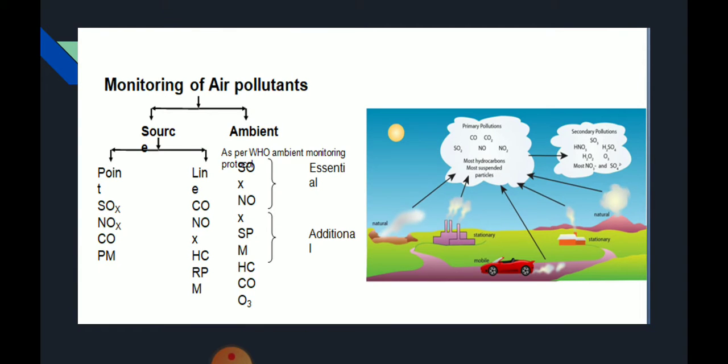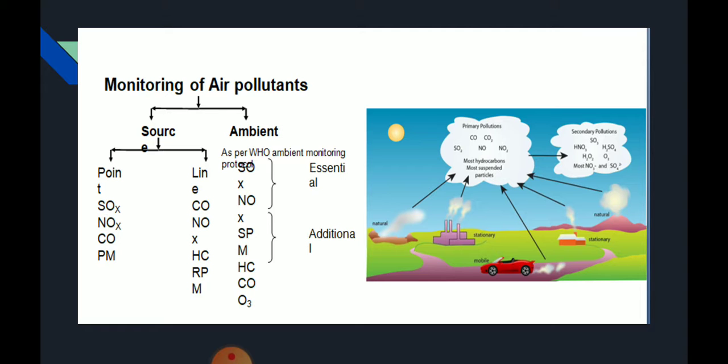Next, coming to monitoring of air pollutants, it is of two types: one is source and the other one is ambient. Source type covers different types such as point source and line source. Under point source, the gases are sulfur dioxide, nitrogen dioxide, carbon monoxide, and particulate matter. Under the line source, the gases are carbon monoxide, nitrogen oxide, hydrocarbons, and respirable particulate matter.